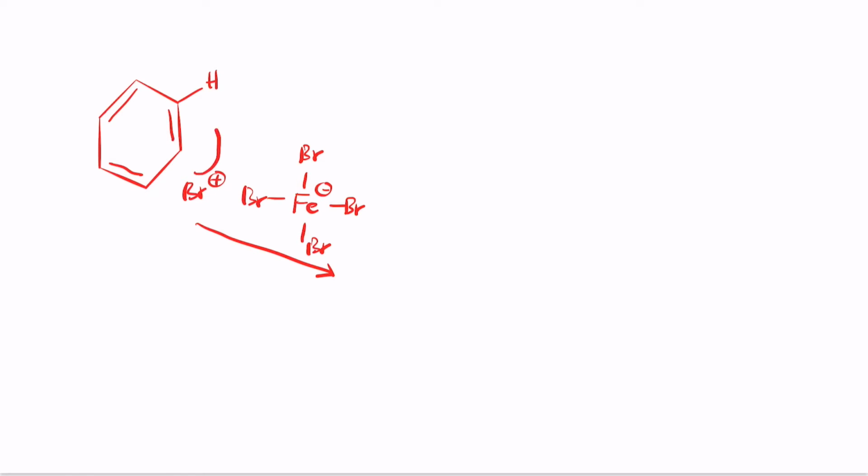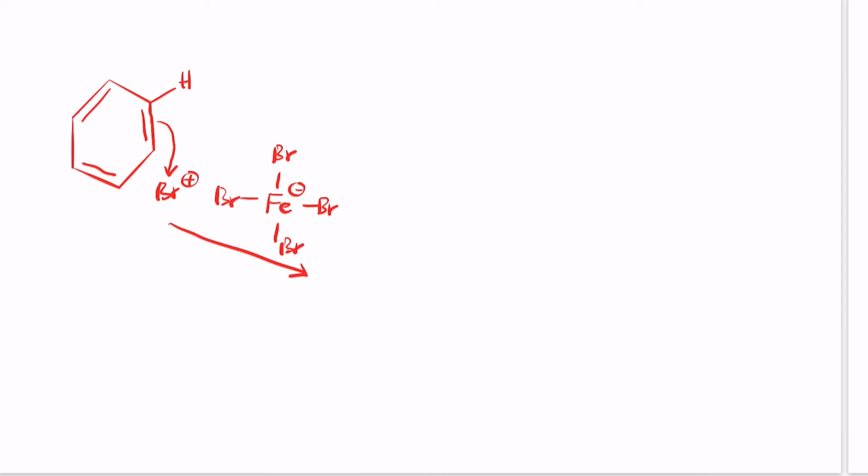So the bromine with the positive charge is attacked. Remember here, the nucleophile is the one that attacks the electrophile always. This is the idea behind it: electrons always attack the bromine. So now these 2 electrons will attack the bromine, causing it to form an intermediate structure which looks somewhat like this, where the hydrogen and the bromine are actually on the same carbon, but notice that the double bond is gone, so this becomes 2 electrons here, 2 electrons here.